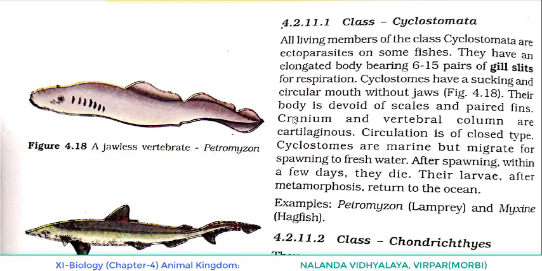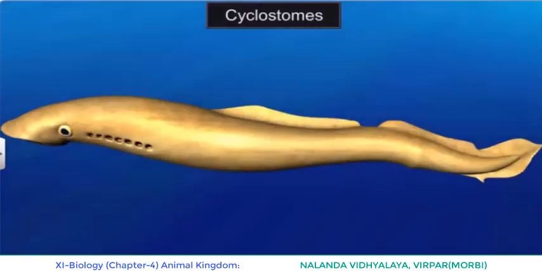And their body is devoid of scales. From the figure itself, we can say that in the figure of Petromyzon, an elongated body structure is there, gill slits are present, but they do not have scales. Body is devoid of scales and paired fins. You can see fins only on one side.